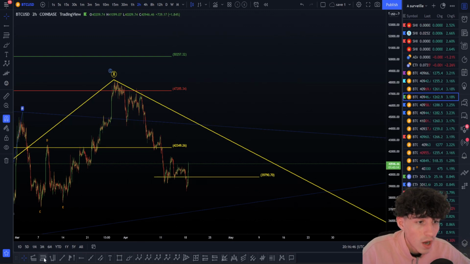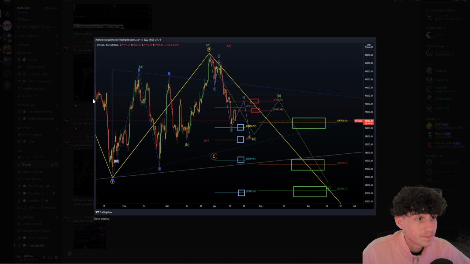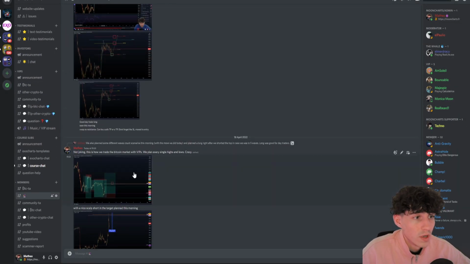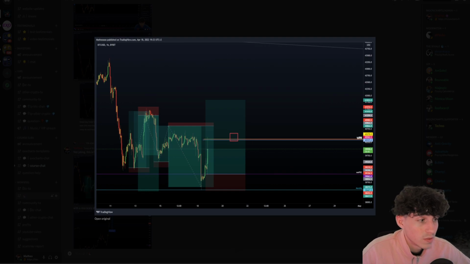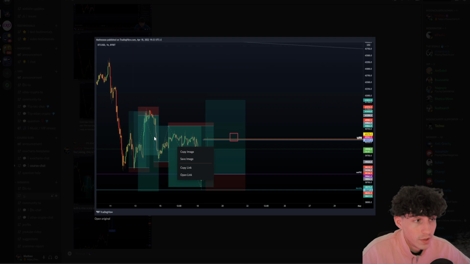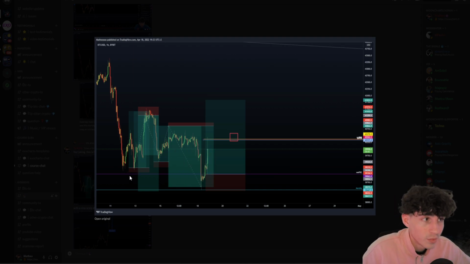I'm going to show you how we have been able to trade the low here well in advance, because yes, we planned that one really well in advance. I'm not joking at all. This is how we have been trading this low with VIPs on the Discord server. Of course we were possibly looking for a long here. If you wait for a retest, you can long here.